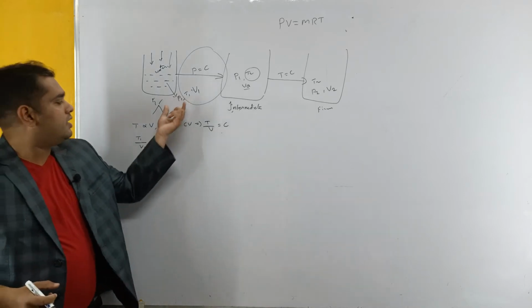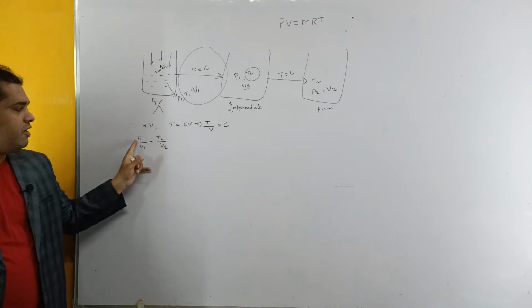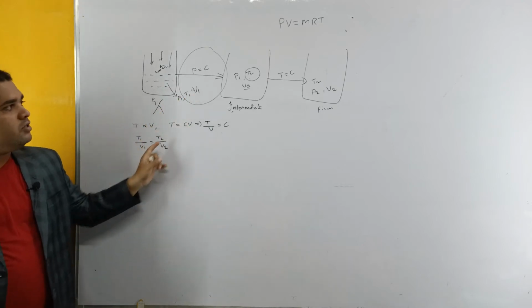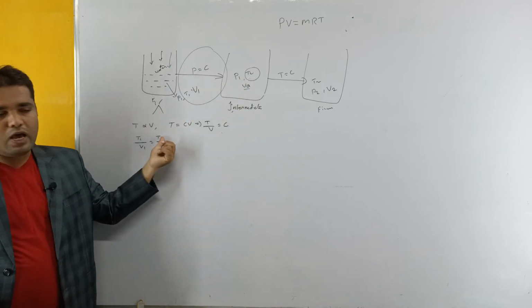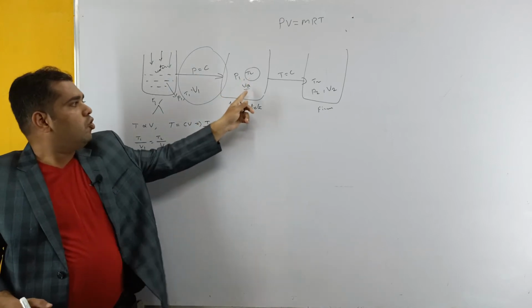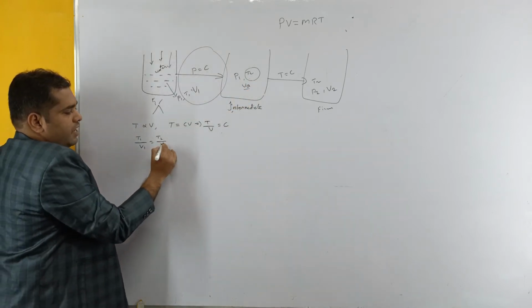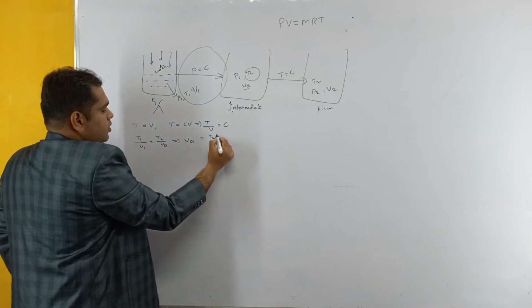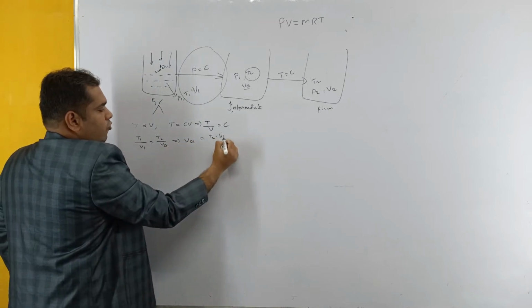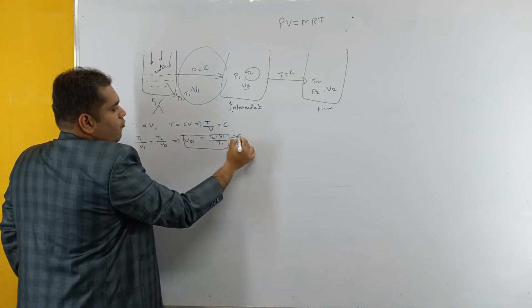If you observe the figure, what is the initial temperature? T1, and the volume is V1. Coming to the intermediate stage, what is the temperature? It is T2. And what is the volume here? VA. So we just replace V2 with VA. By cross multiplication, VA equals T2 into V1 by T1. Let it be equation number 1.